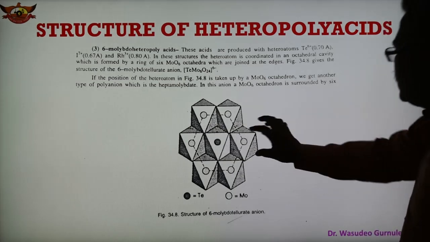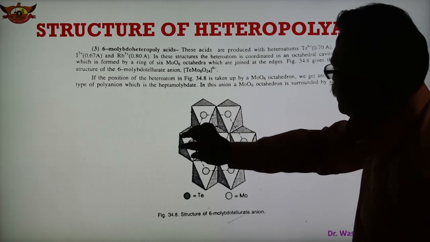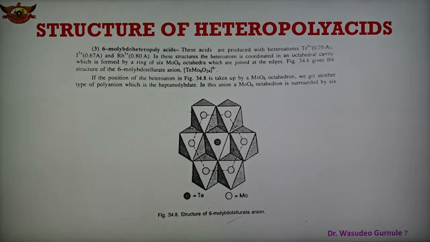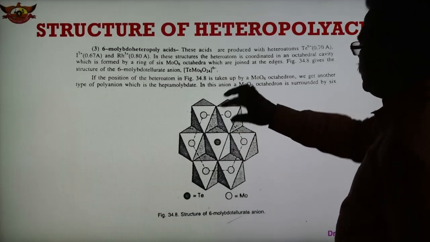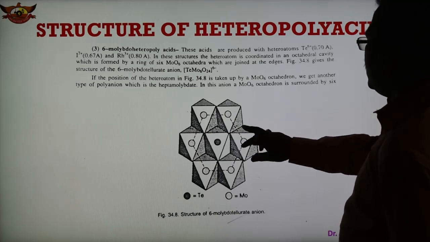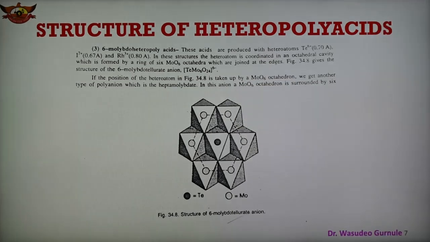Around this there is an octahedra 1, 2, 3, 4. Around this heteroatom octahedras are there, and in this way the structures are there. And also again here this is the tellurium, this is the molybdenum octahedron, and here at the sixth corner there is an oxide. So in this way they share.